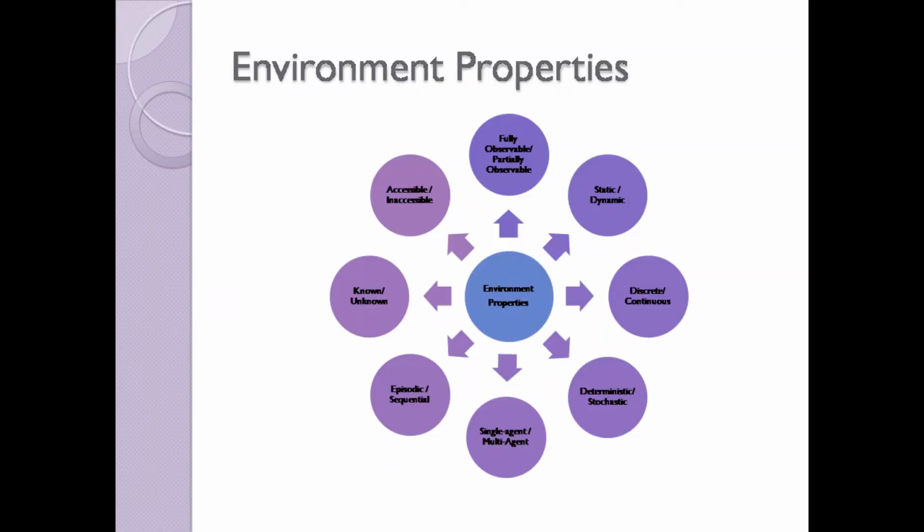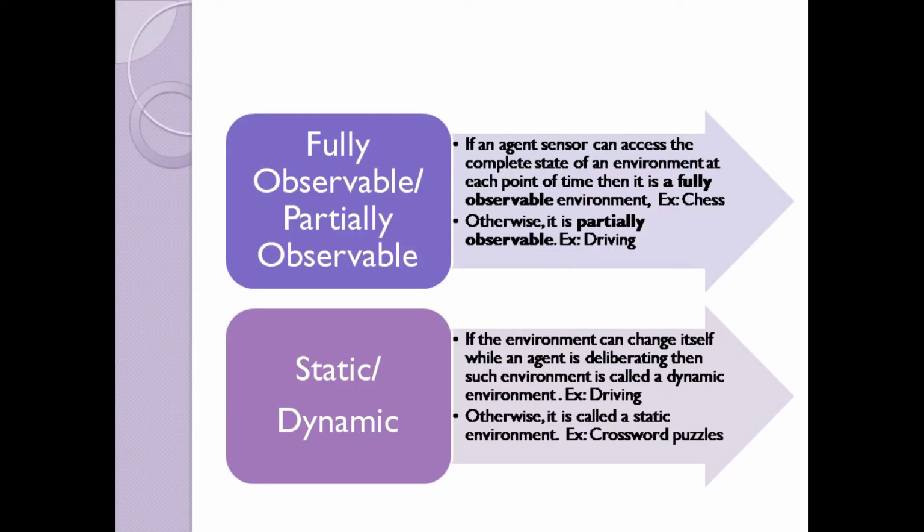Based on how an agent perceives and acts upon the environment, we classify the environment as observable or partially observable, static or dynamic, discrete or continuous, deterministic or stochastic, single agent or multi-agent, episodic or sequential, known or unknown, and finally accessible or inaccessible environment. Let us have a deep look into it.